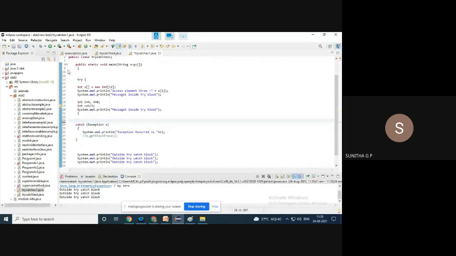Just see, using a try and catch block, whatever exception is mentioned here, it is a general exception class. It can represent any type of exception. So if I print this, it will describe what exception has occurred, and this program explains how, using a simple try catch pair, you are converting an abnormal termination of a program into a normal termination by handling the error in a catch block. And I have just shown you how multiple catch blocks can be written, and where to place the catch blocks, that we'll discuss in the next class.